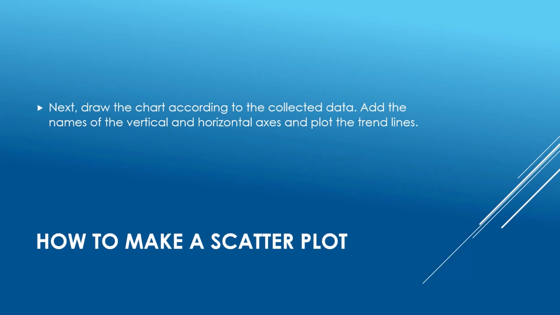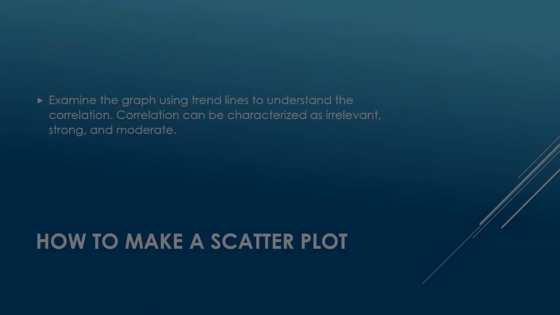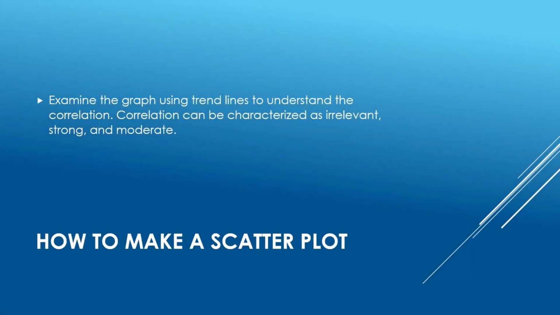Add the names of the vertical and horizontal axes and plot the trend lines. Examine the graph using trend lines to understand the correlation. Correlation can be characterized as irrelevant, strong, and moderate.